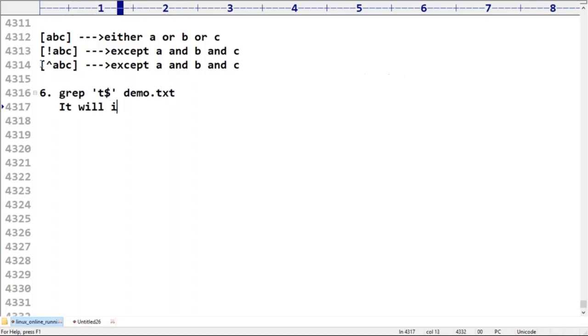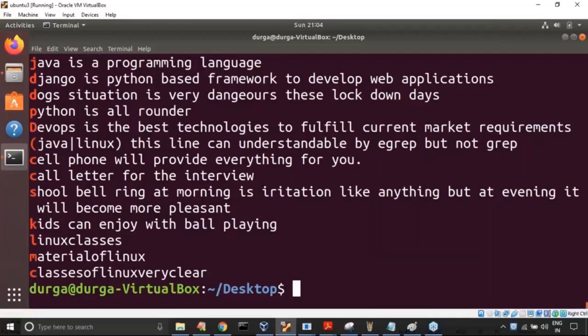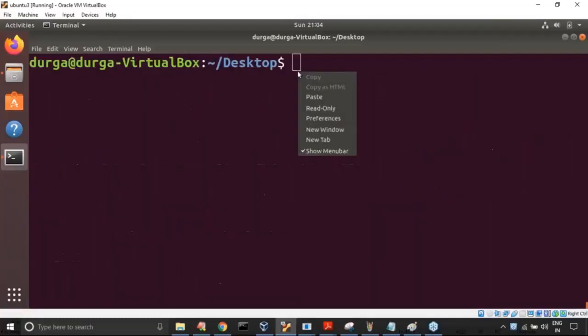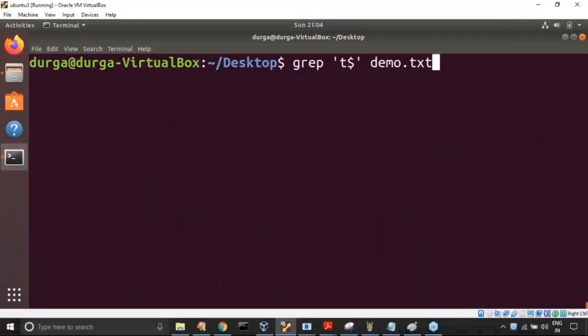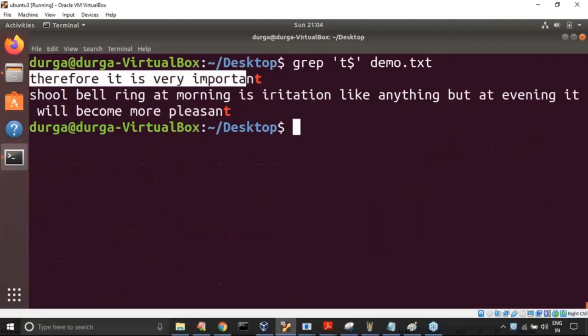It will display all lines ending with dollar. Sorry, ends with T. Ends with T, sir. Do you have any such lines? I don't know, let me cross check. Now observe that. Yes, therefore it is important.